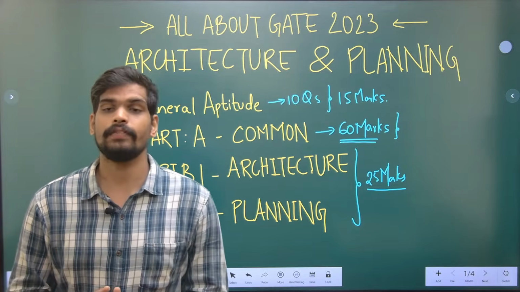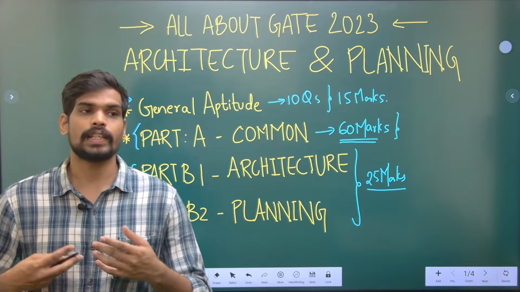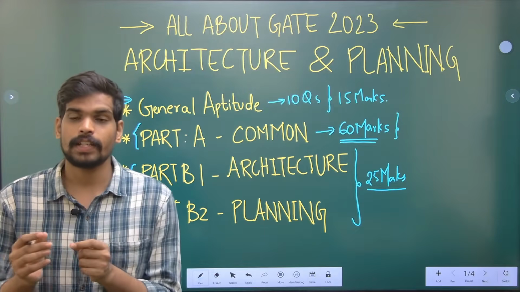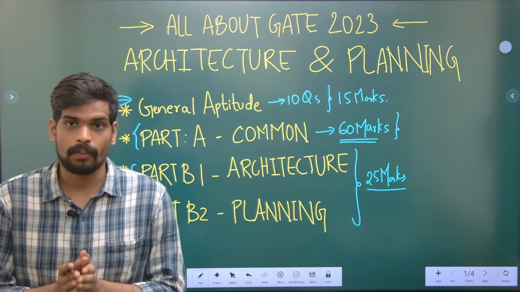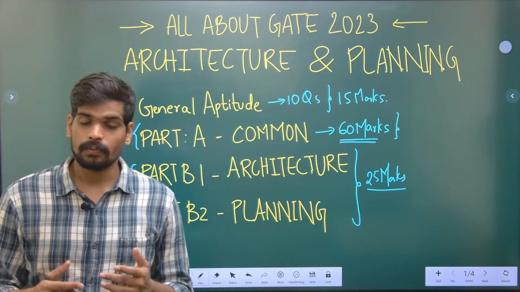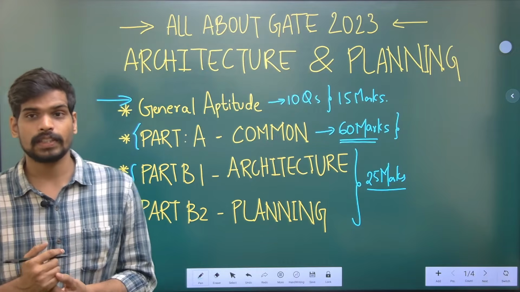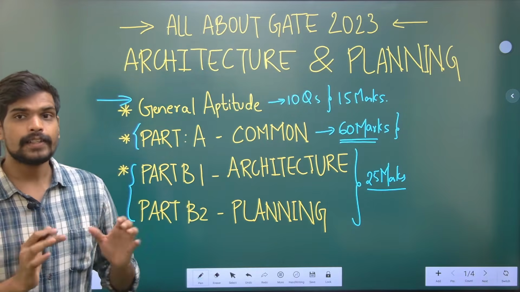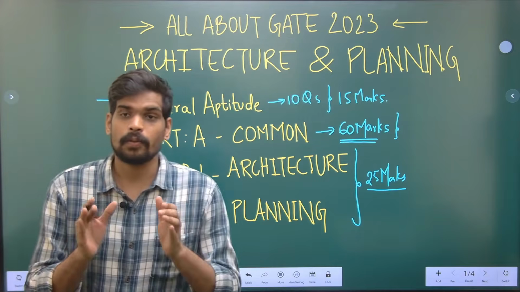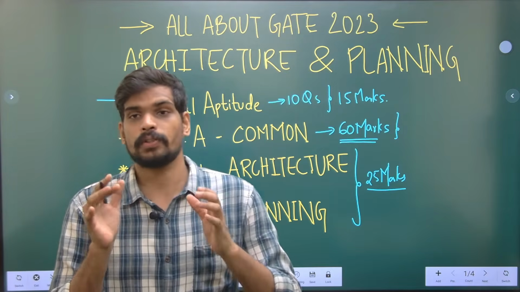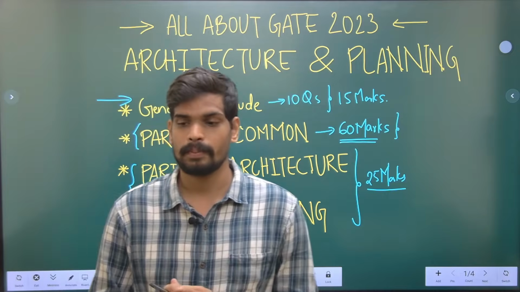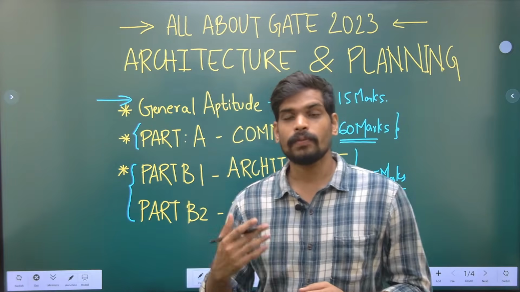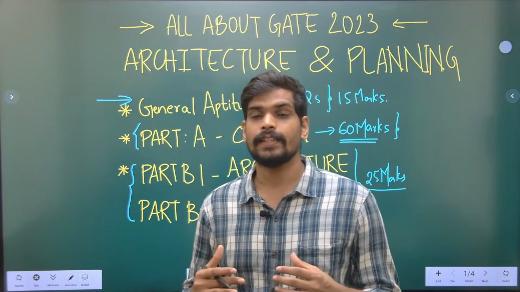That is obviously very important, but don't waste time into minute details of each and every topic, which portion it falls under. So we'll discuss the details of the syllabus also. The idea here is you should select the area of focus, that is the common part, and select the topics of the common part. That should be your focus in your preparation. Anyways, let us now move to the further details to understand the details of the syllabus.